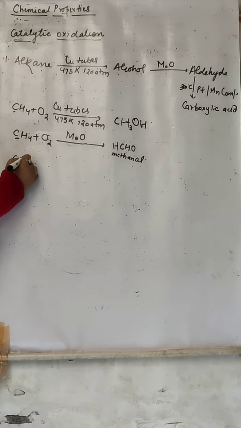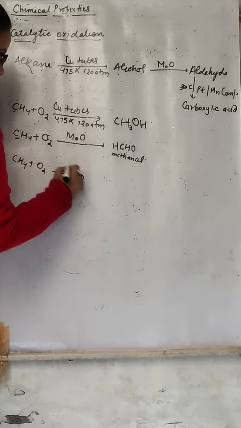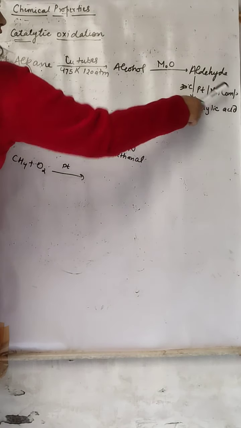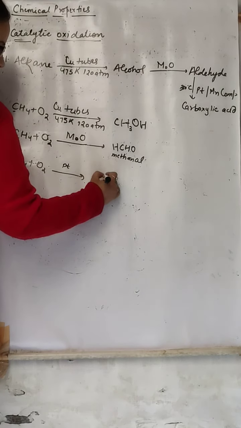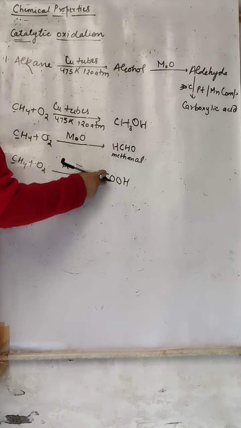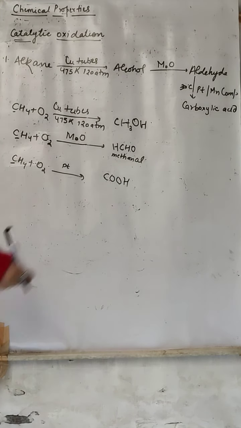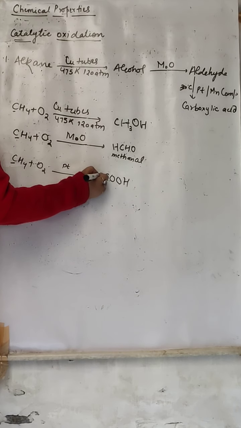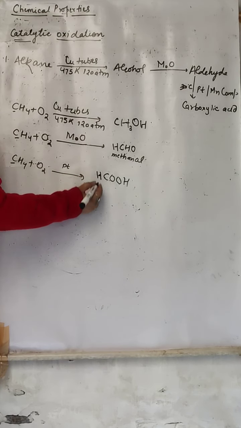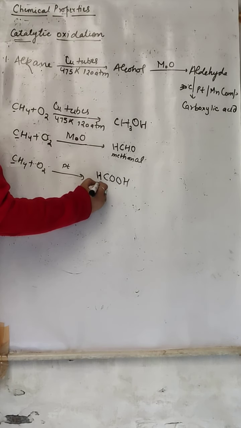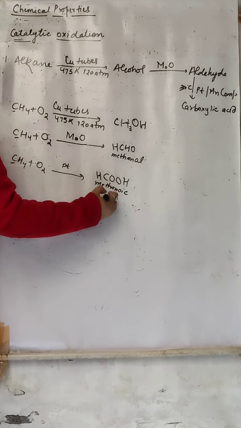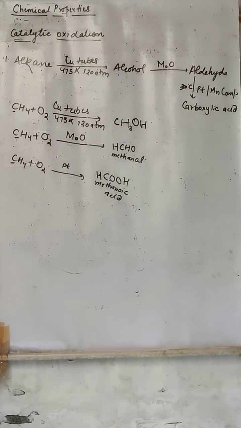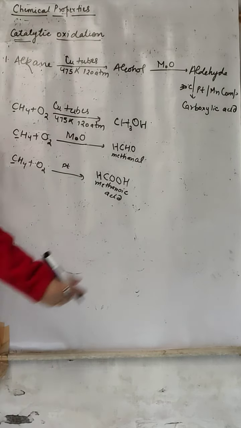Similarly, if an alkane reacts with oxygen in the presence of platinum or a manganese compound at 300 degrees Celsius, they are going to form carboxylic acid. Here 1 carbon we have taken, so a 1 carbon carboxylic acid will form. Carboxylic acid itself has carbon, so the 1 carbon is already there. Now this will be satisfied by only 1 hydrogen, that is HCOOH. Meth, all single bond ane, and COOH, that is oic acid. So the name will be methanoic acid.